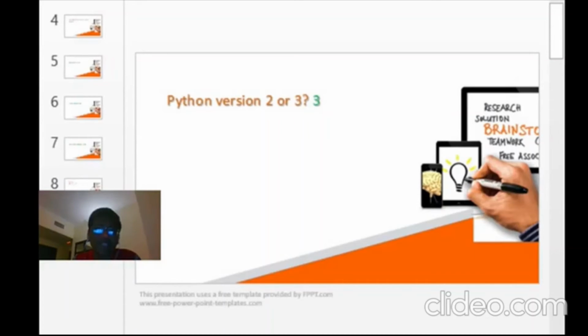That is the reason version 3 is the latest one. It has already been declared that probably in a year or so, I'm not very sure when, support is going to expire. So version 3 is the future, not version 2. Whoever is in version 2 will continue because backward compatibility is provided. But whoever is newly learning or working, definitely version 3 is the one we have to choose. Here in our sessions we are teaching version 3 itself, which is the latest.